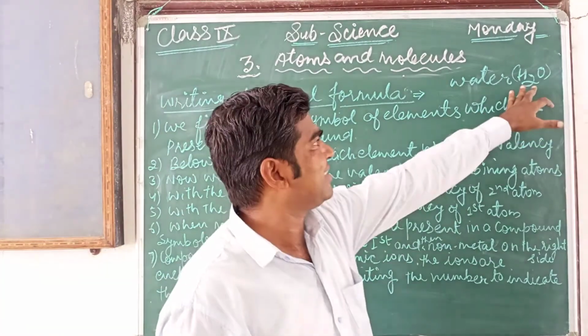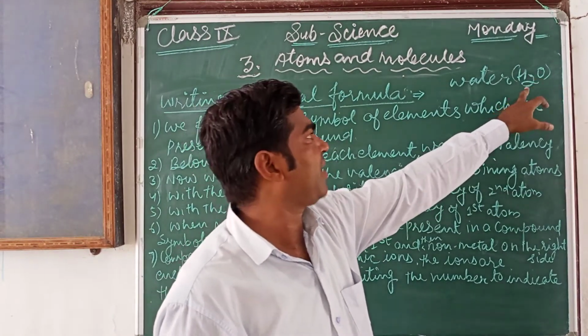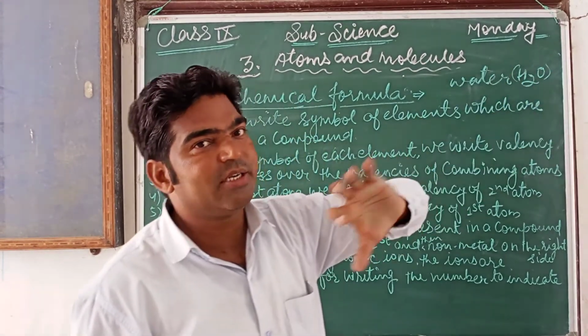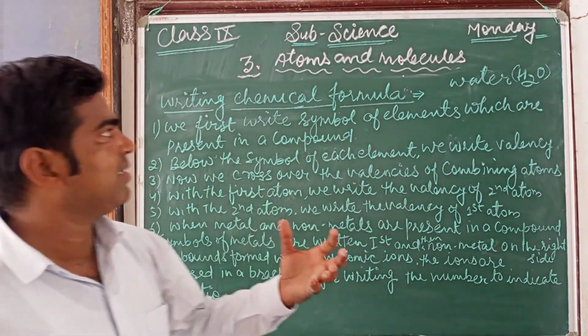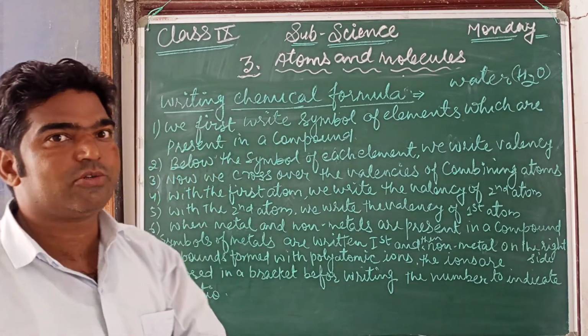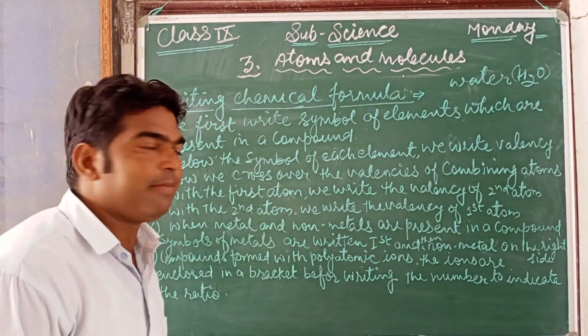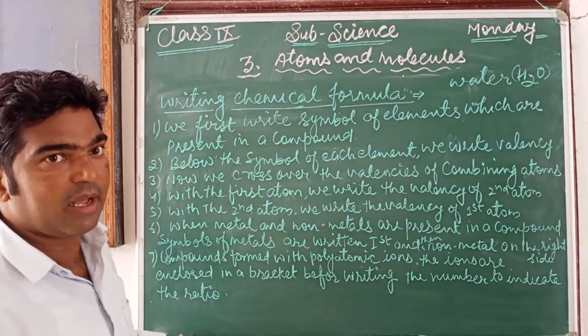It tells us that water is made up of hydrogen and oxygen atoms. So this chemical formula gives us an idea of how that compound is formed and what its constituents are.